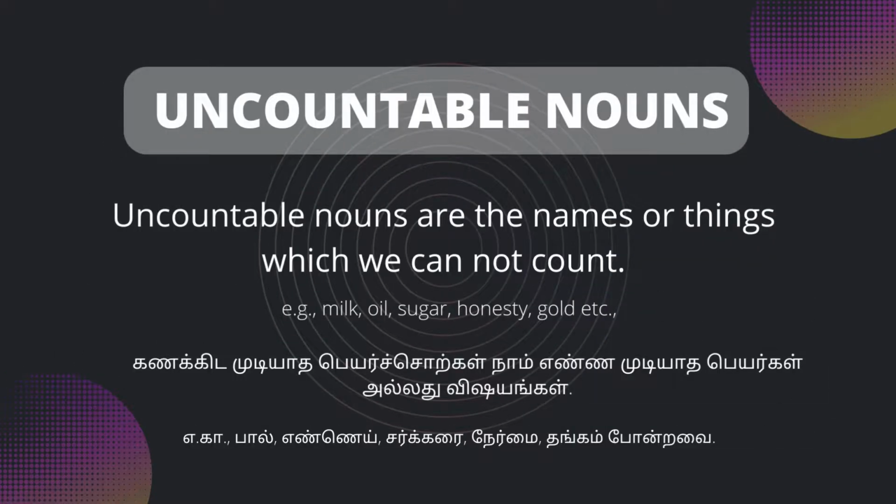Uncountable nouns are those nouns that cannot be counted. Example: milk, oil, sugar, honesty, gold, etc.